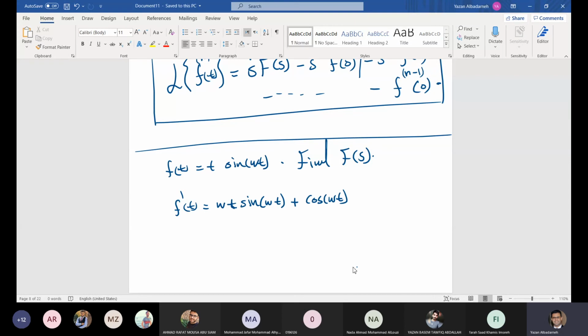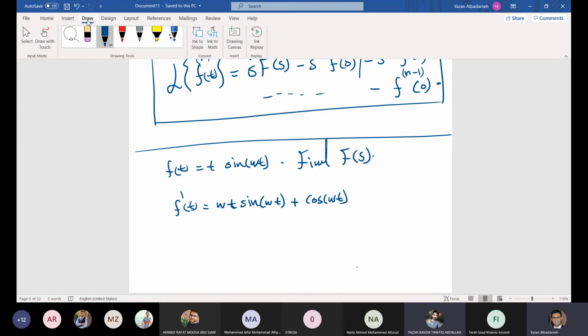Okay, now having the first derivative, why should this be useful to us? So what do we get here? Okay, I think there is a mistake. Yeah, there is a mistake. I'm sorry. So it is omega t cosine omega t plus sine omega t. Right? Yes, that's right. Okay. So we find the first derivative.